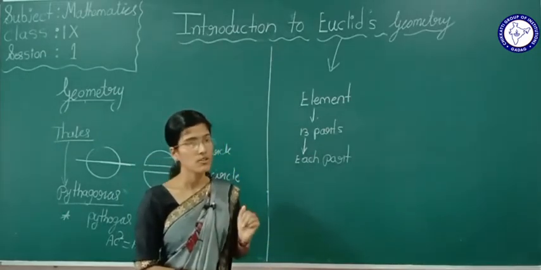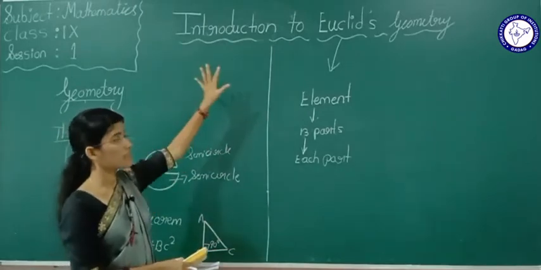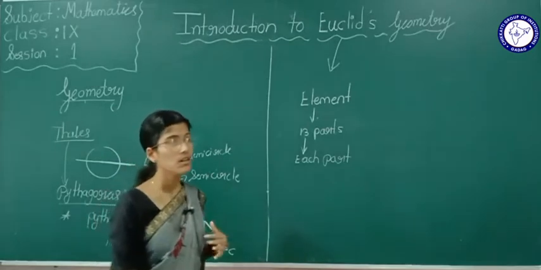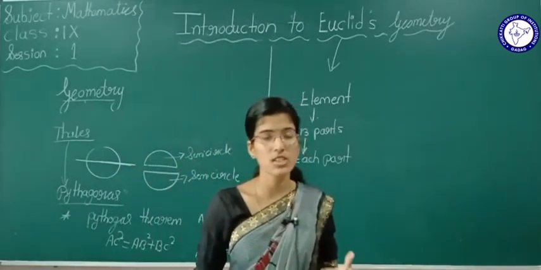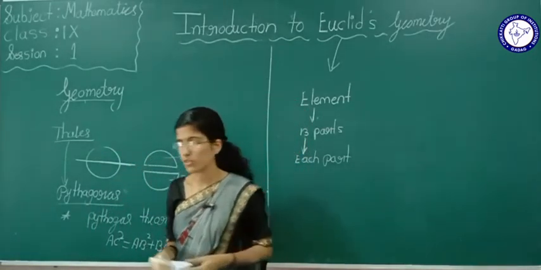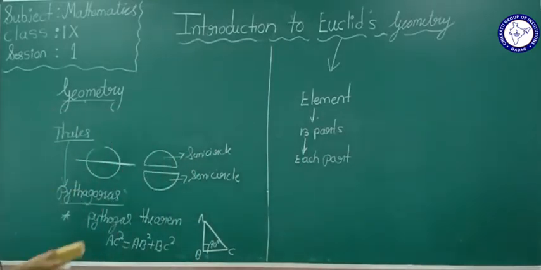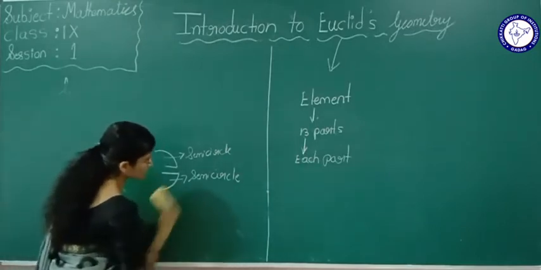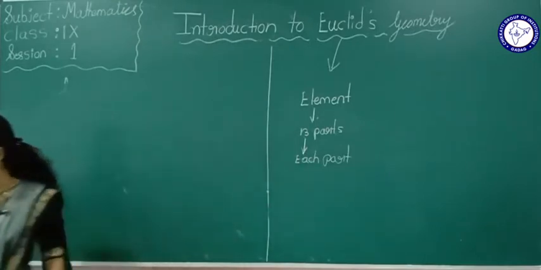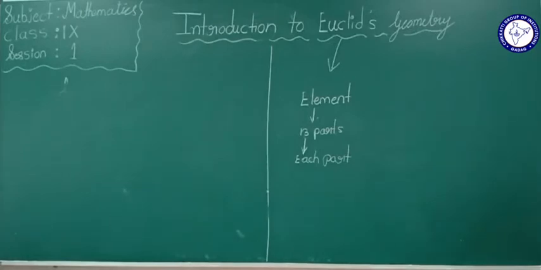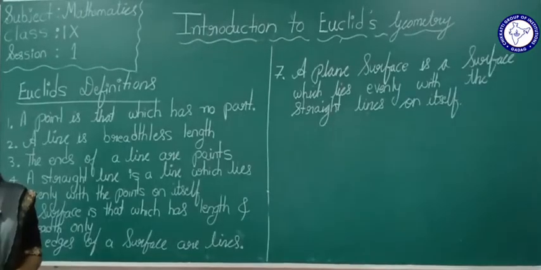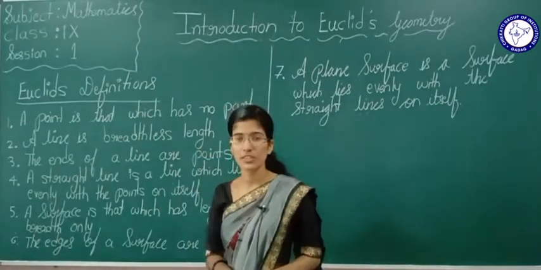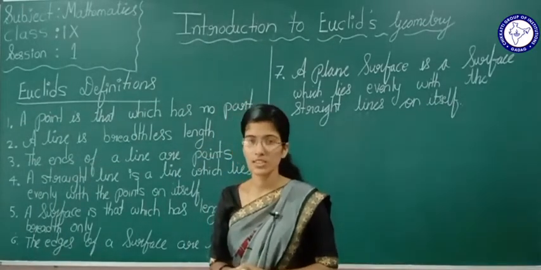Now see here, we are going to see in this chapter, Introduction to Euclid's Geometry. We are going to read in this chapter Euclid's definitions, axioms and postulates. Now see, we will see Euclid's definitions. What definitions has Euclid given?